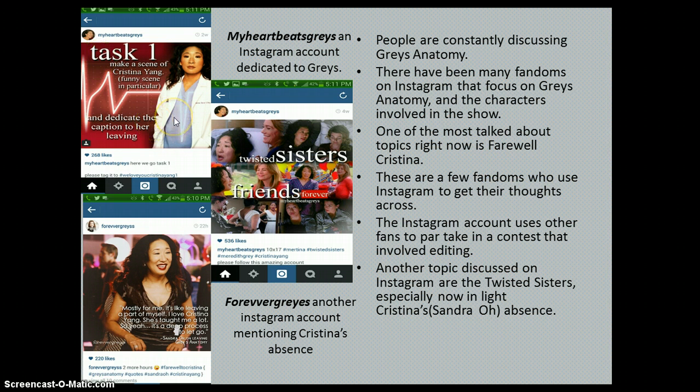So people actually went from there, and as you can see, there's 268 likes, so that's something really strong and really looked at, and it reached a ton of other fans. And there's another My Heart Beats Grey's, and that's just a little bit of the Twisted Sisters moment, especially in light of Christina Yang's departure. Down here is another account called Forever Grey's, another Instagram account mentioning Christina's absence. It's actually mentioned by Sandra Oh, and it's just her quote about leaving the show and leaving pretty much a part of her behind, because Christina Yang was who she played.